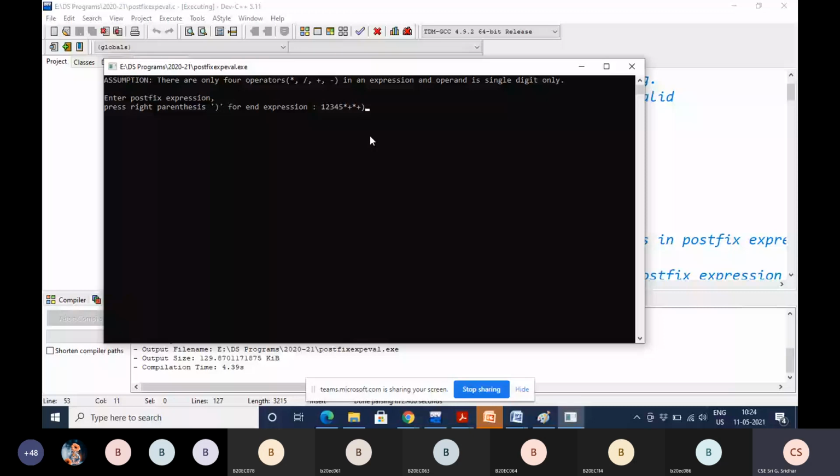47. Yeah, 47. Because it is like this. First the star is there, the first operator. When you scan from left to right, you have to apply it on the previous two values. That is 4 into 5, 20. Next 3 into 20 is there. Next operator is plus. You have to perform plus between 3 and 20, that is 23. And 2 and 23, next one is the star. 23 into 2, 46. And 46 plus 1 is 47.